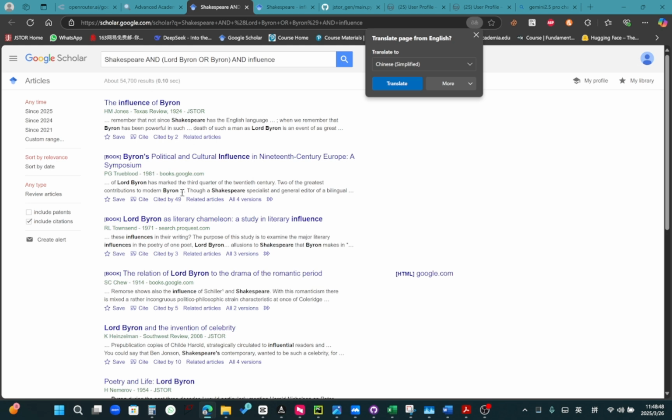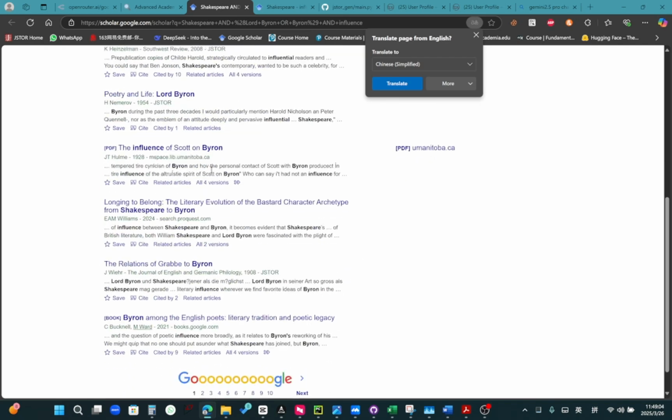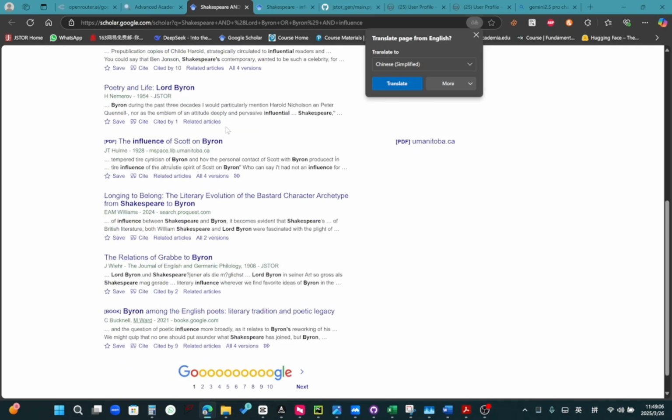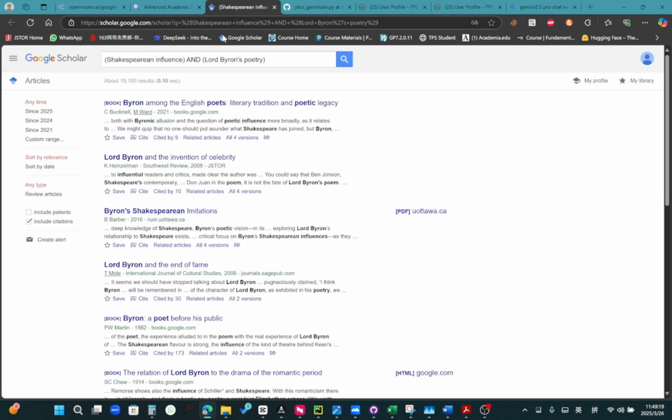Influence of Byron, okay, political influence through Shakespeare. No, that's not about him. Study of influence, allusion to Shakespeare, relation. Yeah, you could say that. So that's a lot of sources already. I think that's like 5 to 7 sources that you can use. I think that's a pretty big amount of sources.